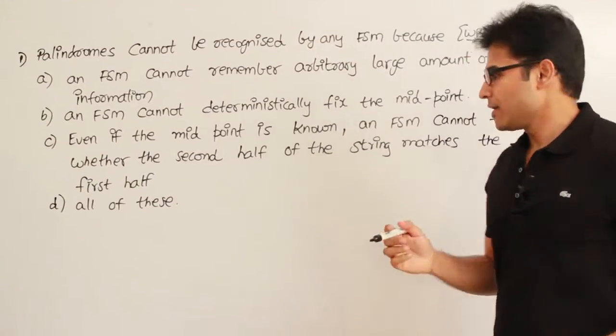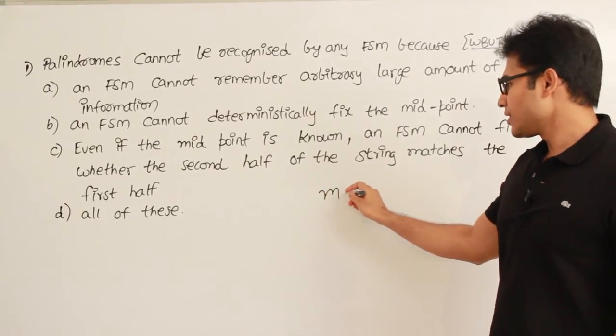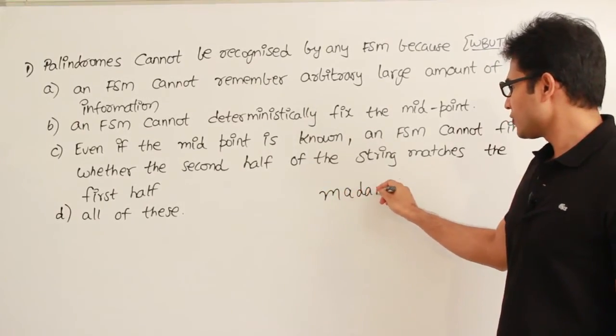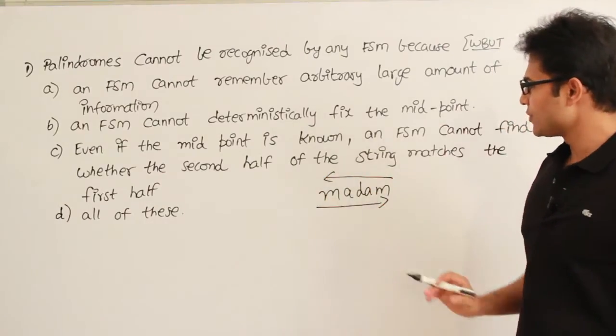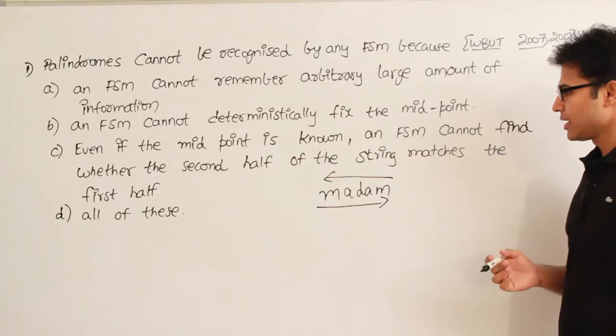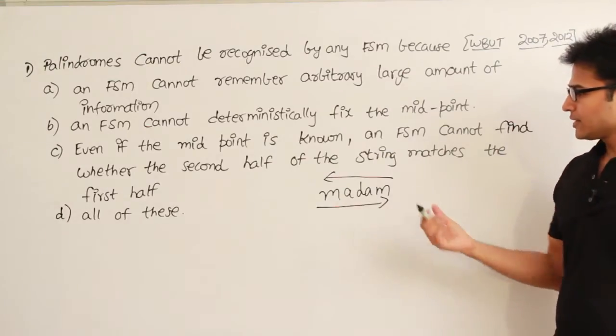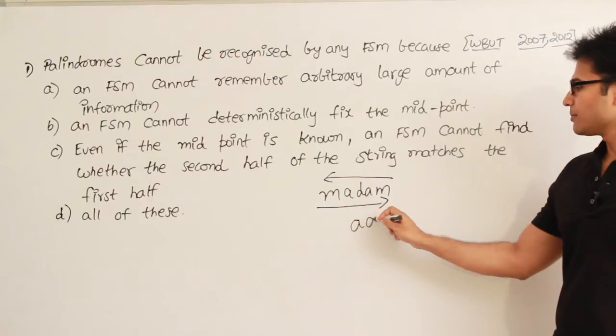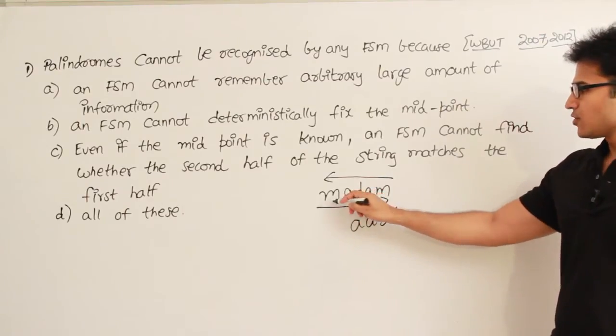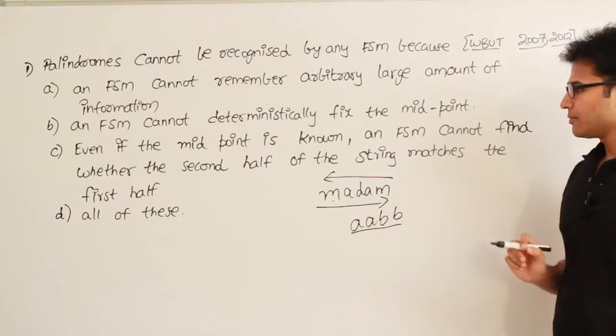A palindrome is a word like this. If you write it from either side, or even if you reverse it, the word should be the same. For example, madam, right? Any such string is a palindrome. And this is also a palindrome. This is an odd length palindrome and this is an even length palindrome.